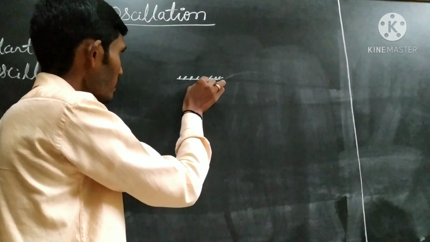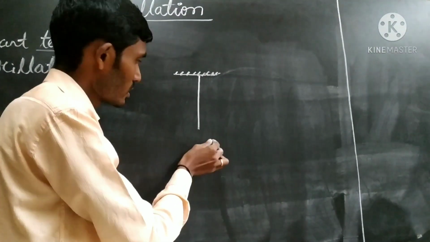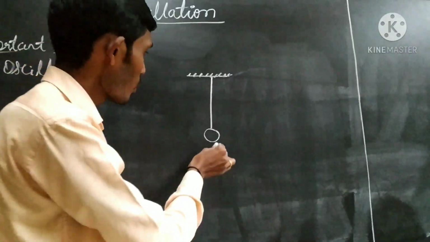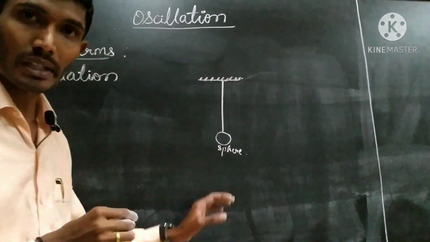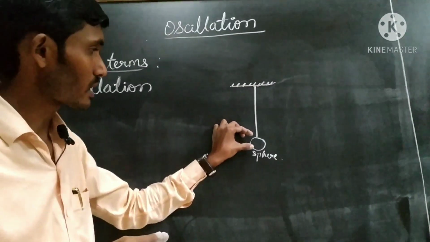One end of the thread is attached to the rigid support. The other end of the thread is attached to the metallic sphere. This is a metallic sphere. So here the rigid support is there, the thread is there, the metallic sphere is there.